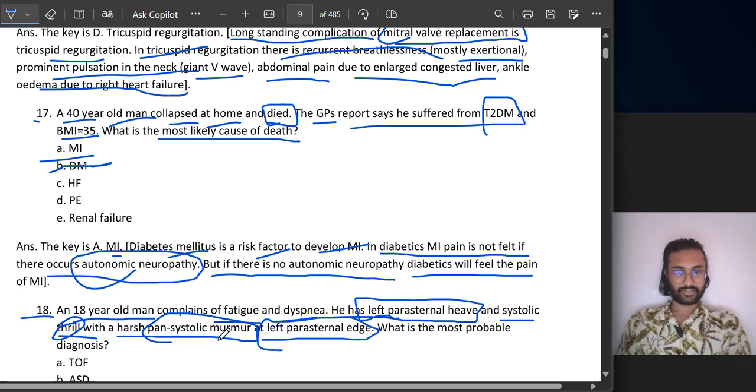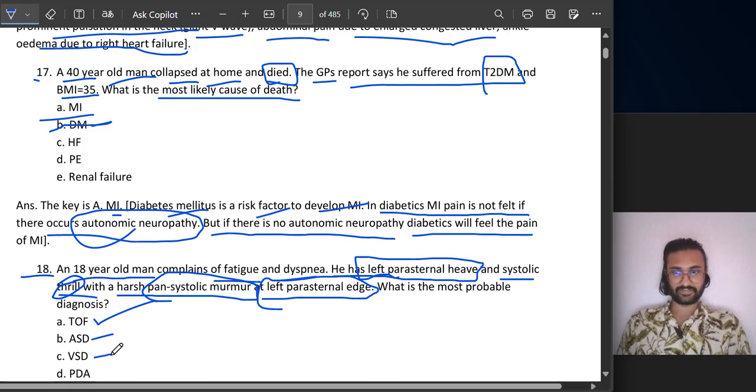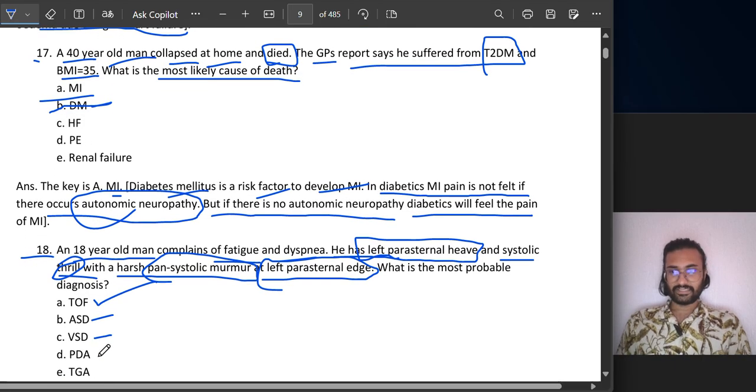What is the probable diagnosis in this case? Is it tetralogy of Fallot? Is it atrial septal defect? Is it ventricular septal defect? Is it PDA? Is it transposition of great arteries? It is transposition of great arteries, or is it tetralogy of Fallot?